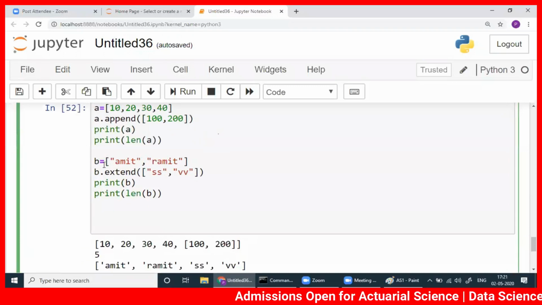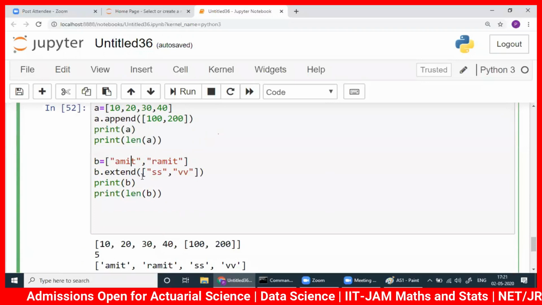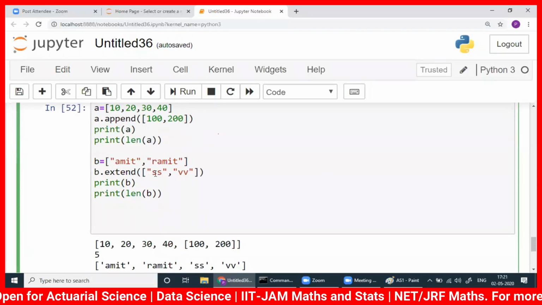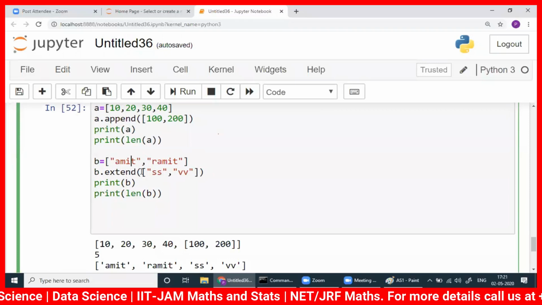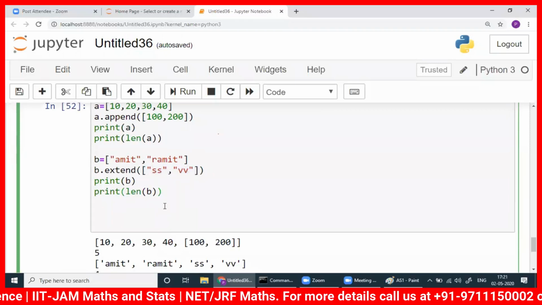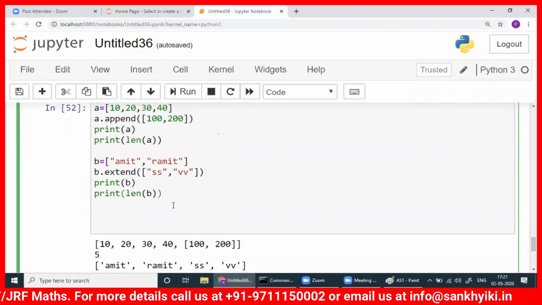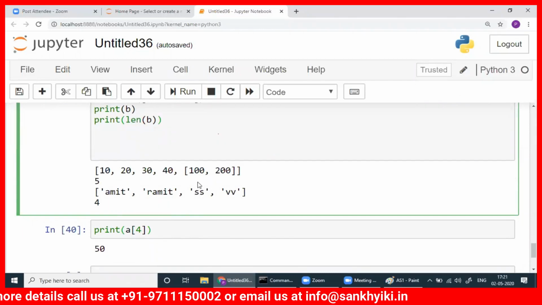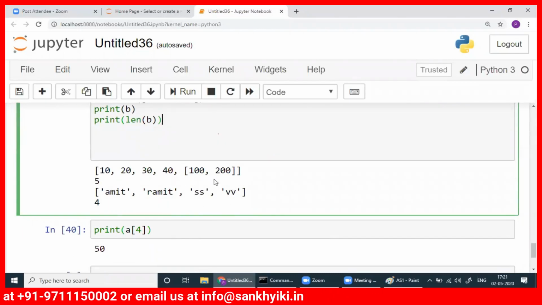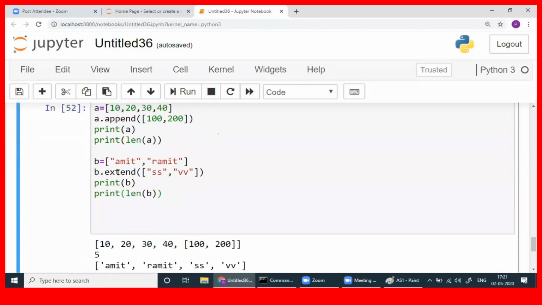But if you see the second one, B, here I have two names, and then I used the extend method. Because this is the extend method, more than one is allowed, so it accepted it as 2. Not only that, no bracket here. Because you have a bracket, that's why it counted this way: 1, 2, 3, 4, 5. Here 1, 2, 3, 4. If you are using the extend method, you can add more than one. If you are using the append method, you can add only one.